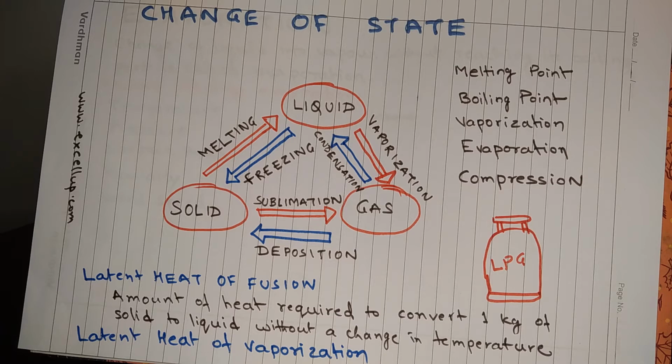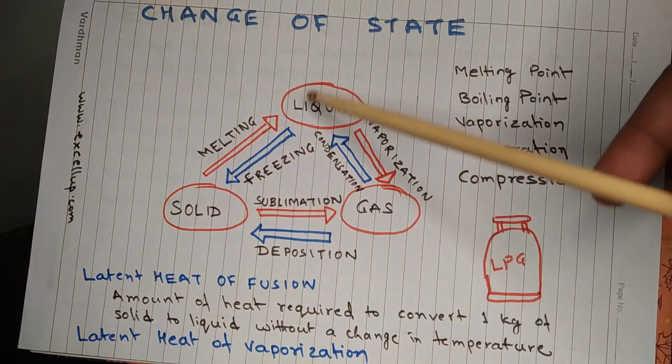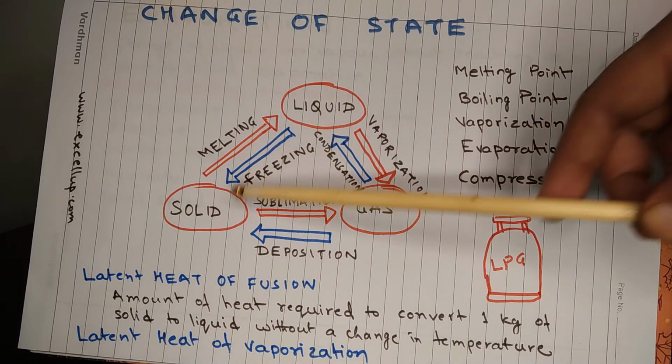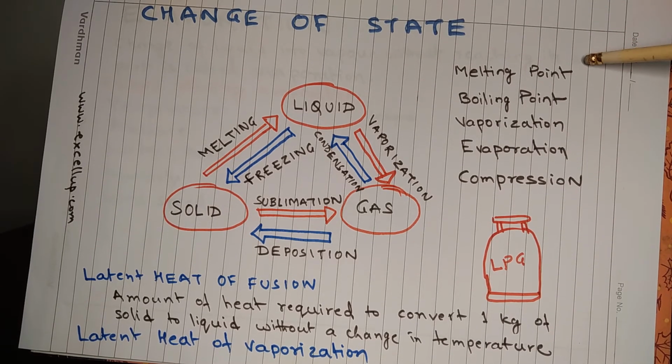When the temperature of a solid is increased, what happens? The particles of solid gain kinetic energy, and a time comes when the kinetic energy is enough to overcome the force of attraction between particles, and at this stage the solid turns into liquid, or it melts. This process is called melting, and the temperature at which a solid turns into liquid is called the melting point of that solid.